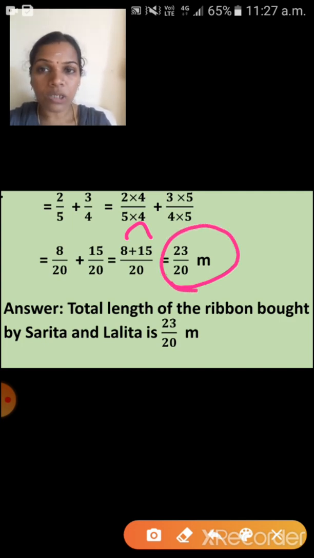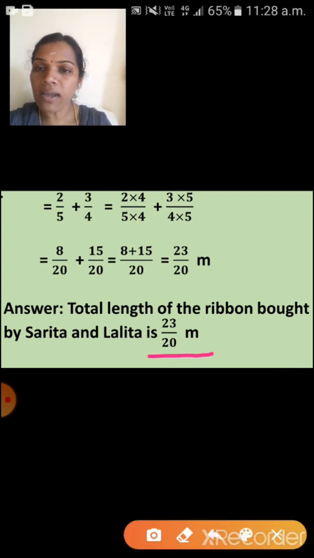Okay, children, you understood now. So the total length of the ribbon we have to find. For that we have to add those two fractions. So here we got unlike fractions. So we have to find the LCM first. Afterwards we got like fractions. Afterwards we are adding here, isn't it? We added here. So your answer is what now? 23 upon 20 meter. I have already told you that the answer we have to write separately. It carries marks. So the answer here is what? The total length of the ribbon bought by Sarita and Lalita is, yes, 23 upon 20 meter. This unit is a must. Okay children, 23 upon 20 meter.